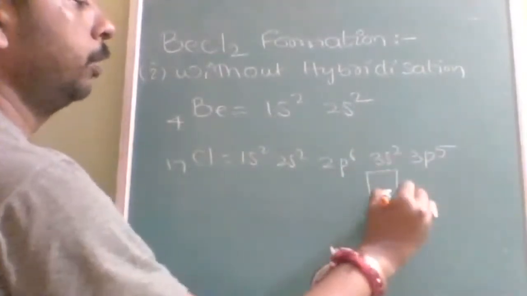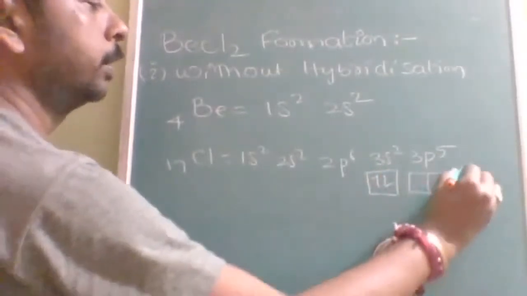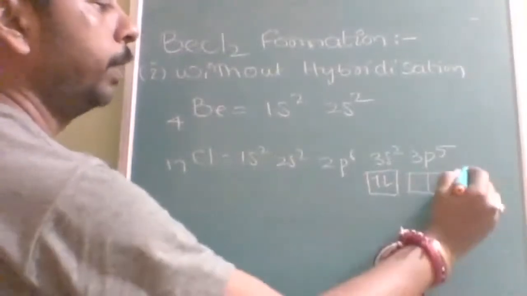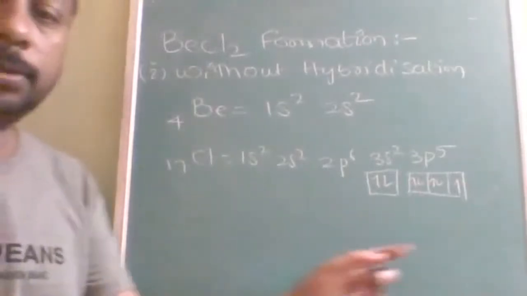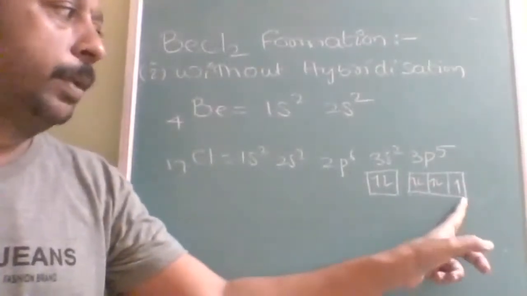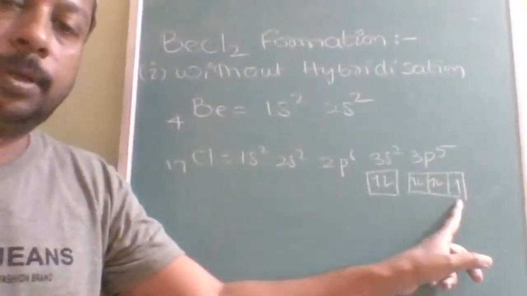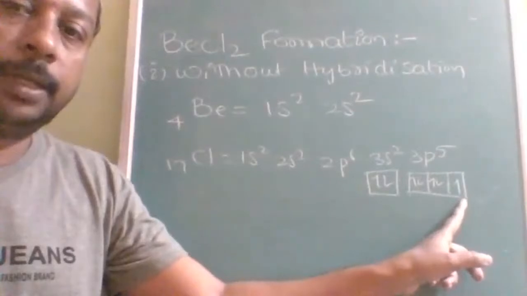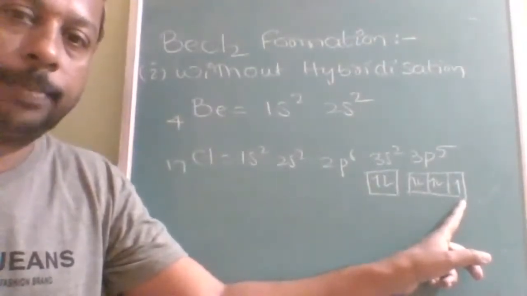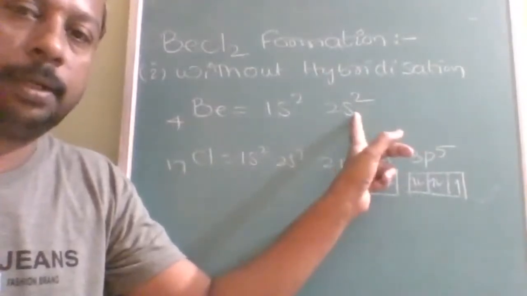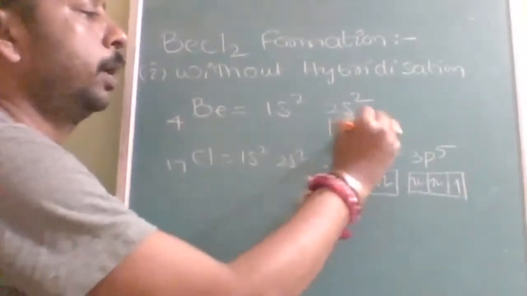Only orbitals which have unpaired electrons can undergo overlapping. Is there any chance of overlapping here? Only the half-filled orbital can overlap. The beryllium electrons cannot overlap because they are already paired up.